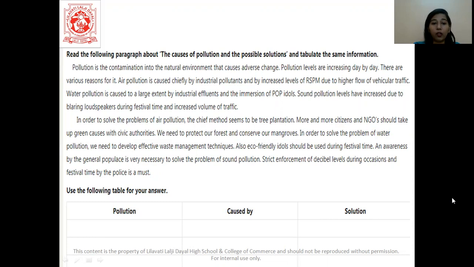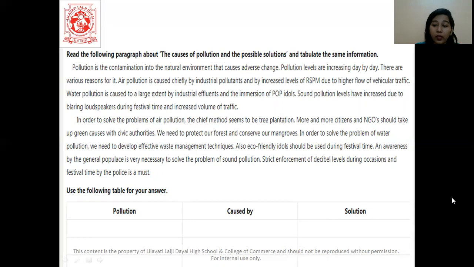Like here as well, they have given us the table. Precisely, it's mentioned: use the following table for your answer. This is the paragraph which is right in front of you. It's about pollution and the possible solutions.